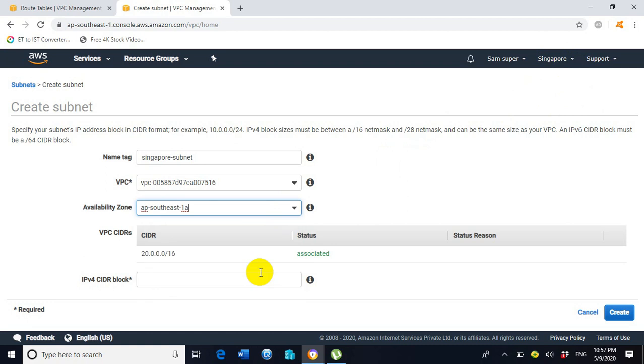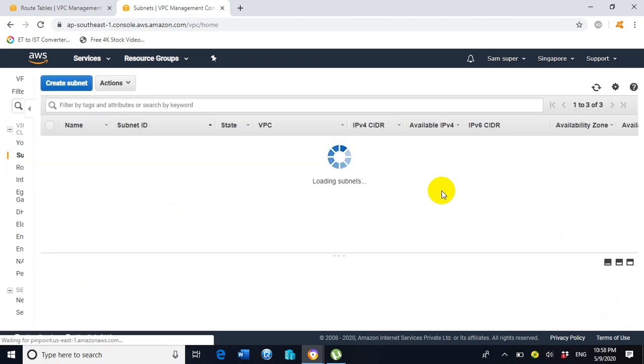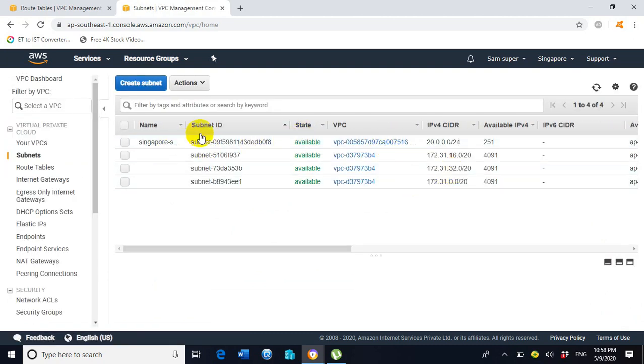So click on AZ1. Now under the IPv4 CIDR block, enter 20.0.0.0/24. Now click on create. Now the successful creation of the subnet is done. Click on close. So you can see on the screen Singapore-subnet has been created successfully and it is associated with the VPC, our own VPC Singapore.